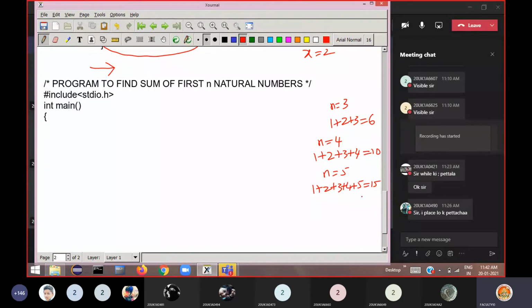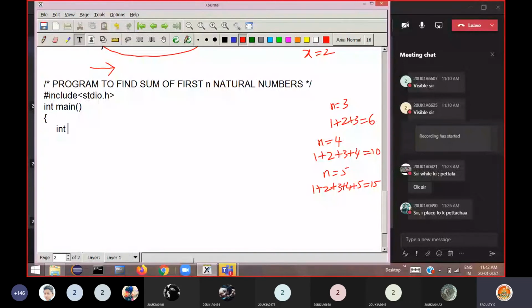Okay, so that means here the natural numbers begin with 1. If you know the first number, you can generate the second number, you can generate the third number, you can generate the fourth number. Like this you can generate the next number by adding 1 to the previous number. So the only thing is you need the first number 1 which you should store in some variable. For that you declare a variable here.